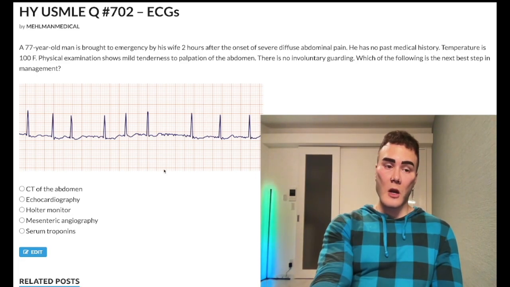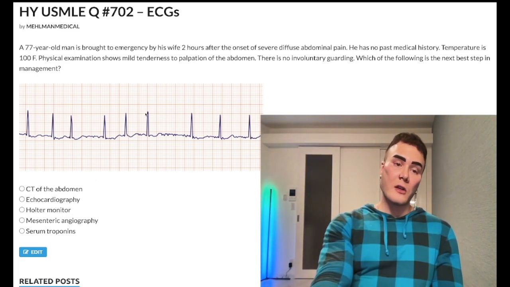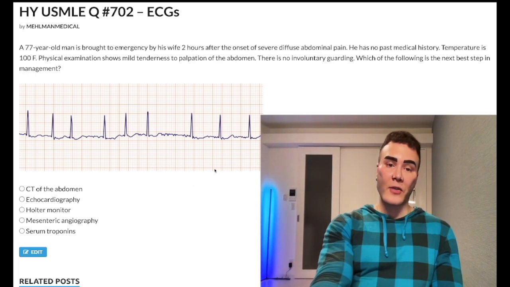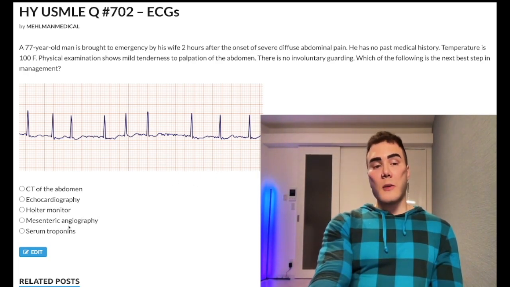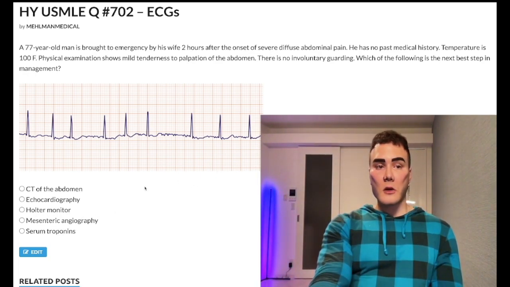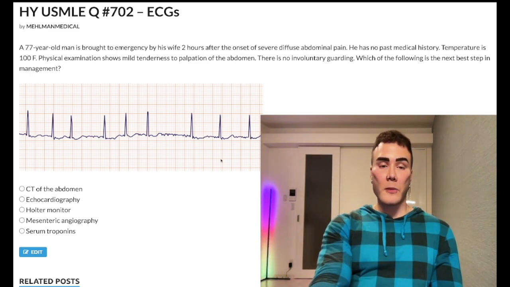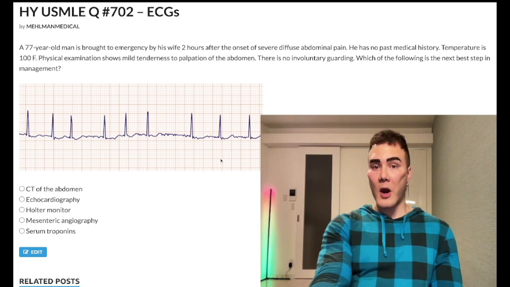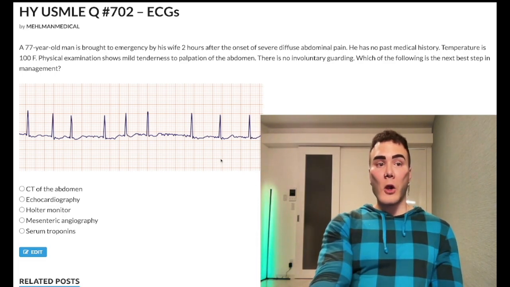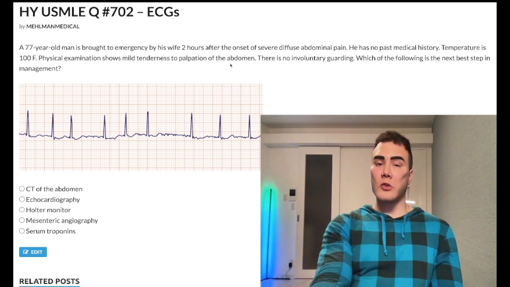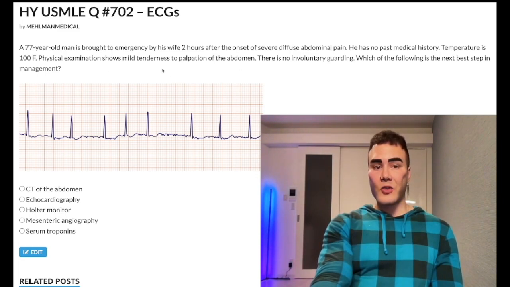As I just said, we're only going to do a Holter monitor if the ECG is normal, but we strongly suspect AF. Choice D, mesenteric angiography, correct answer. This is going to be acute mesenteric ischemia, where you have a left atrial mural thrombus that's launched off to the SMA or IMA. It causes colloquially pain out of proportion to the physical exam. So this dude has excruciating abdo pain.